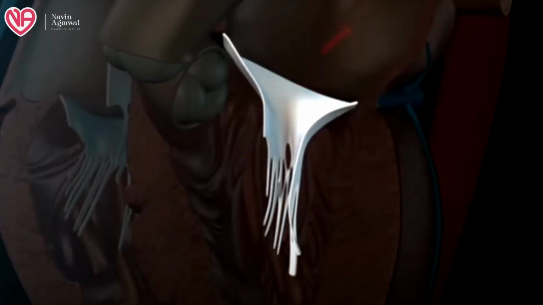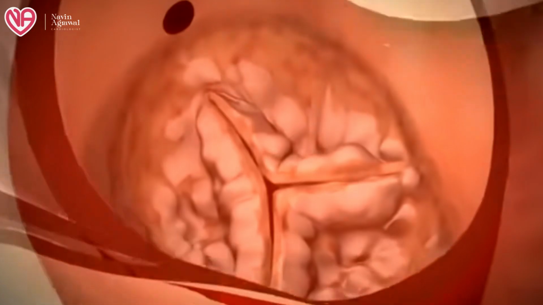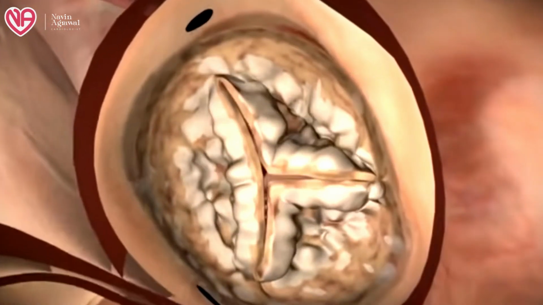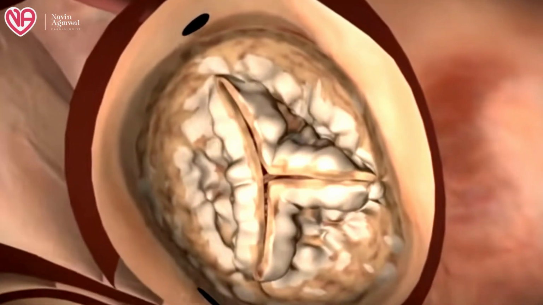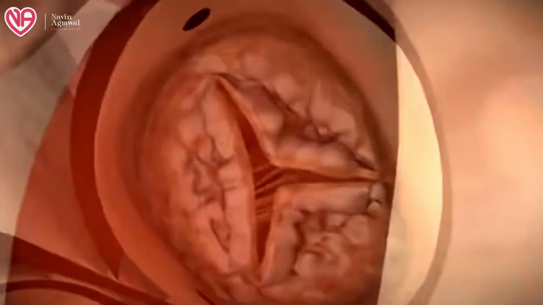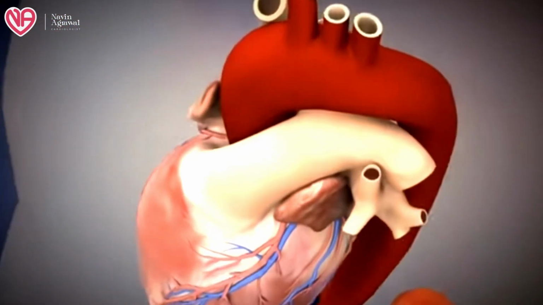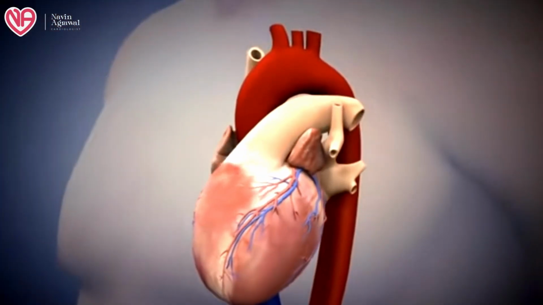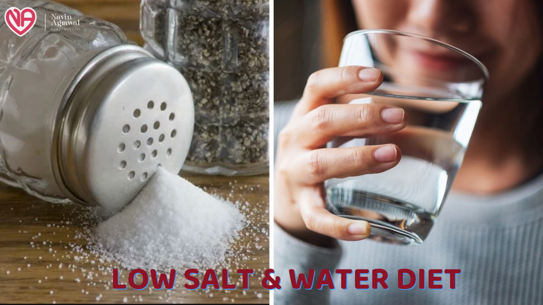Valvular pathologies are usually of two types. Either the valve is narrow, which means an excessive amount of blood is pushing through a very narrow orifice. That is why we need to reduce the pressure of the blood and reduce the vascular volume, and these patients are advised to be on a low salt and low water diet.